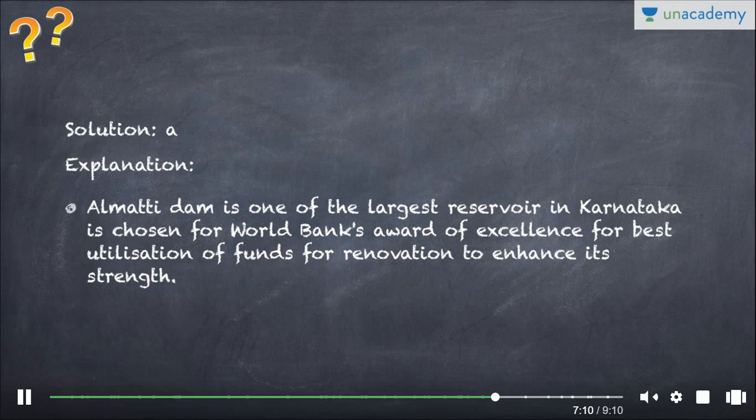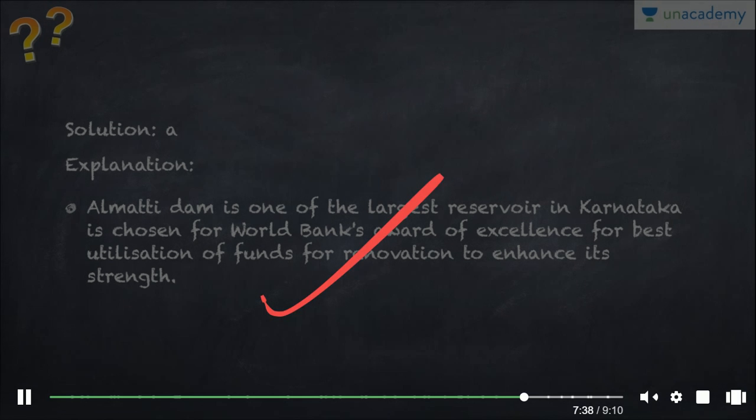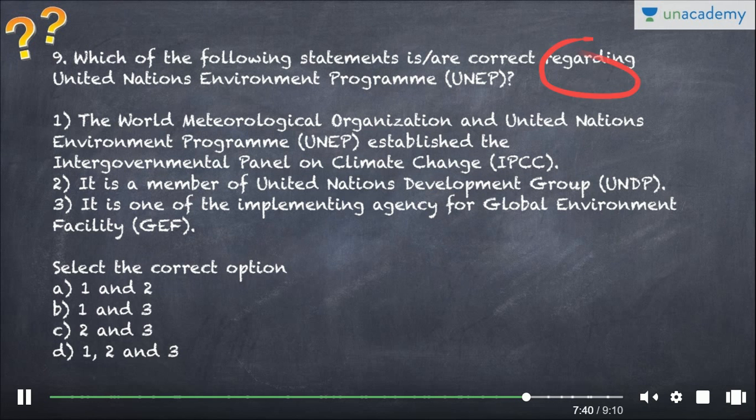So obviously, if you have read newspaper, Almatti Dam is one of the largest reservoir in Karnataka. And why it is in news? Because it was chosen for World Bank's Award of Excellence for Best Utilization of Funds for Renovation to enhance its strength. Usually, World Bank accuses India do not utilize funds in best possible way, but it was not the case with Almatti. Which of the following statements are correct regarding UNEP, that is United Nations Environment Programme?